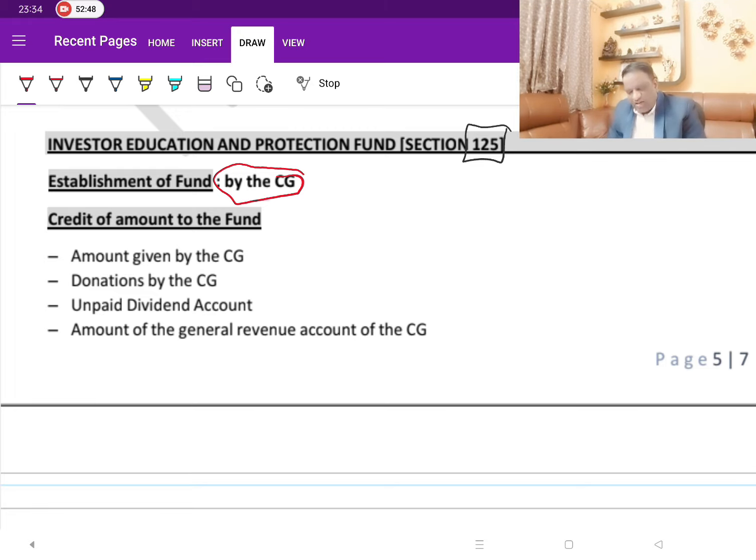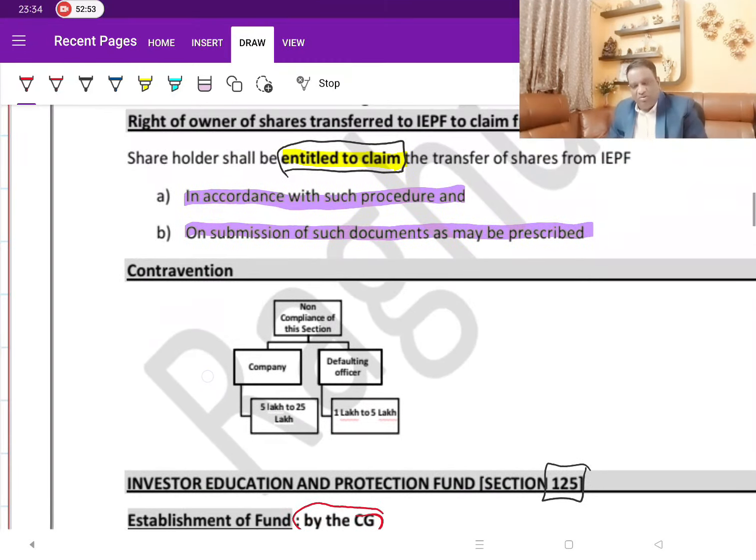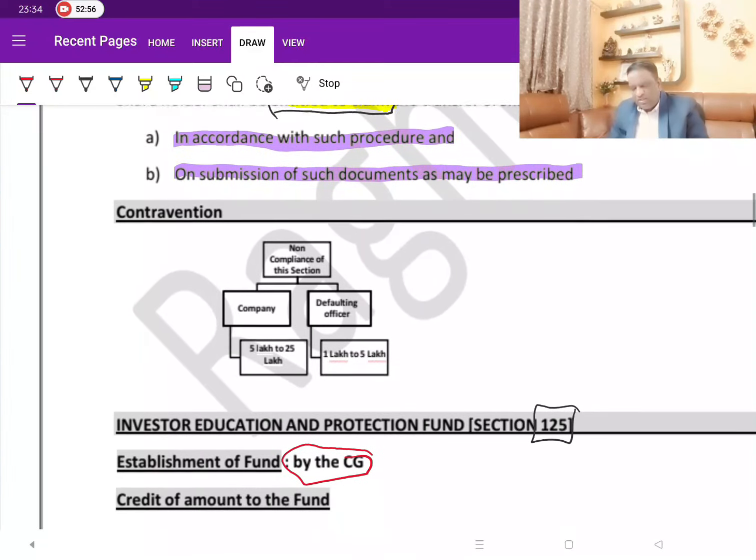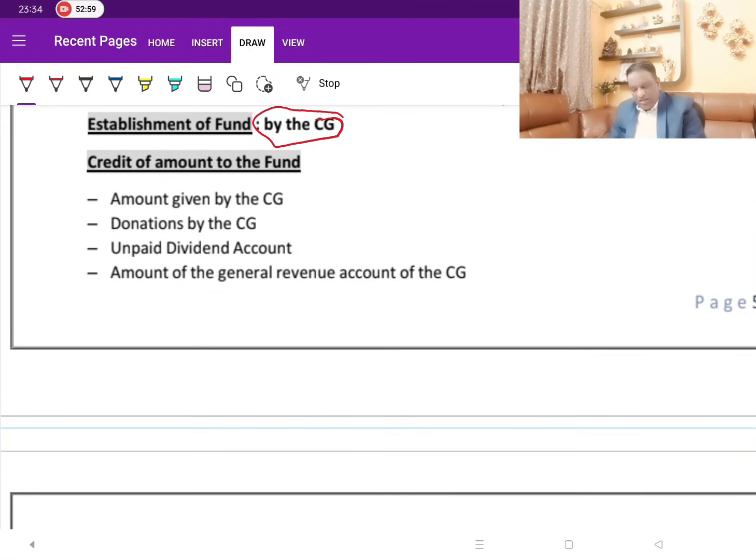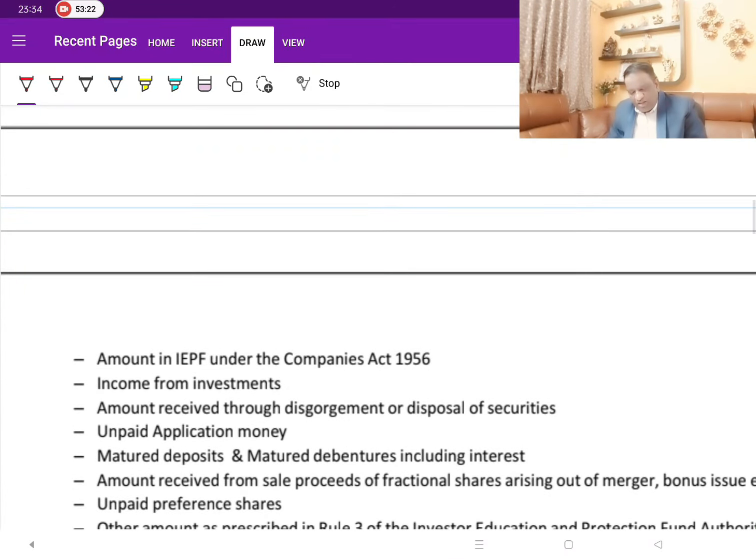Now, what amounts will get transferred to IEPF? Is it only the unpaid dividend account that gets into this IEPF? No. Any money belonging to the securities will go here. Then, what all will get credited? One is the unpaid dividend account. Apart from that, any donations by the central government for this purpose, or any amount given by the central government, if not as a donation, by any other budget-related sanctions, and amounts in the general revenue account of the central government dedicated for this purpose, and the IEPF under the old 1956 Act,